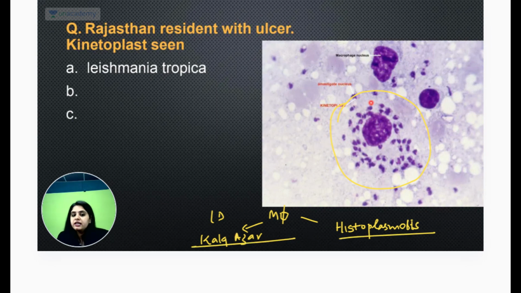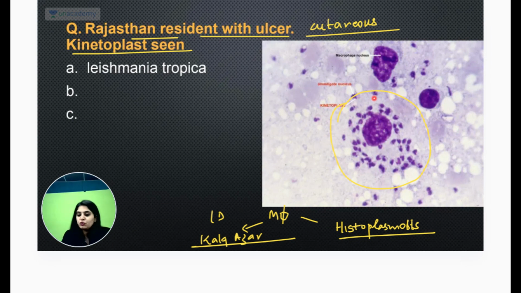Kala Azar wala LD body came, in which they gave you a Rajasthan resident with ulcer. So basically they gave you cutaneous leishmaniasis, and they had written something like kinetoplast. And many students told me photo nahi aaya tha, but kinetoplast word was written. So that is even better for us. Photo na aaye to even better, because photo identify karna becomes a little difficult. But otherwise, just going by the kinetoplast word, I think everyone would be able to identify that LD body hai.